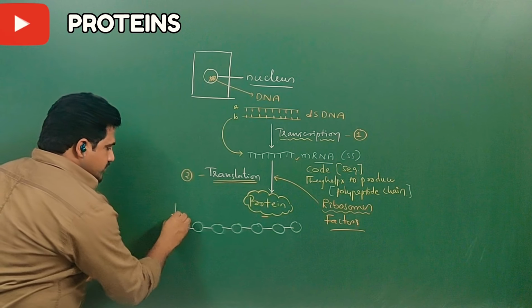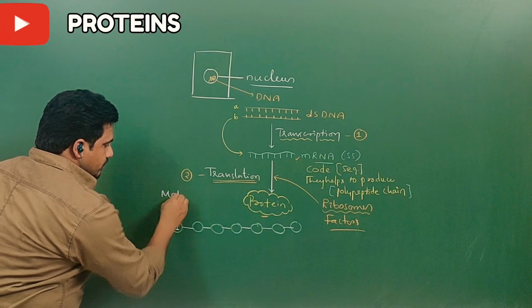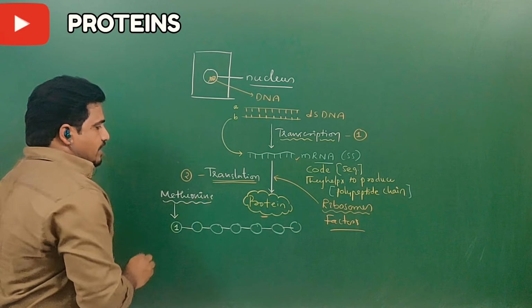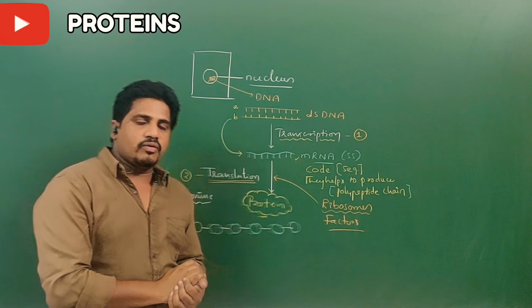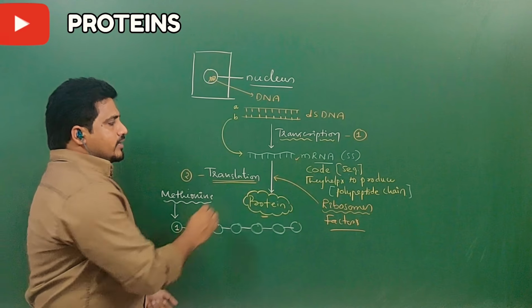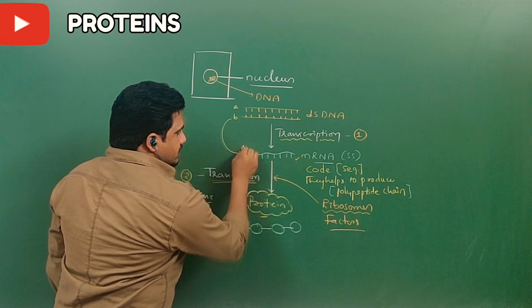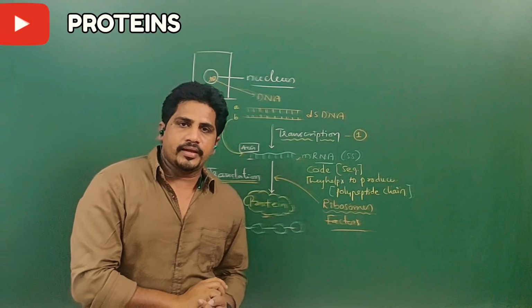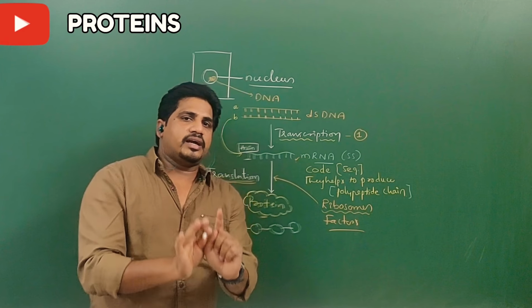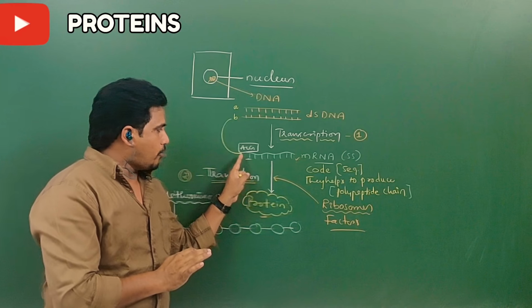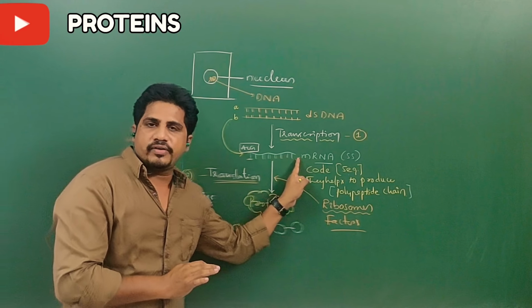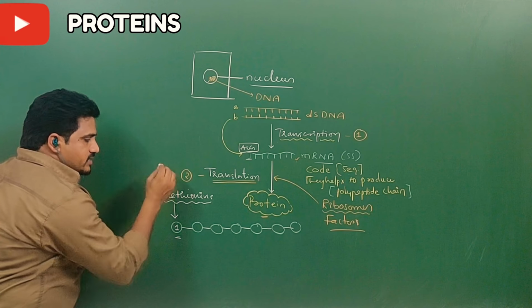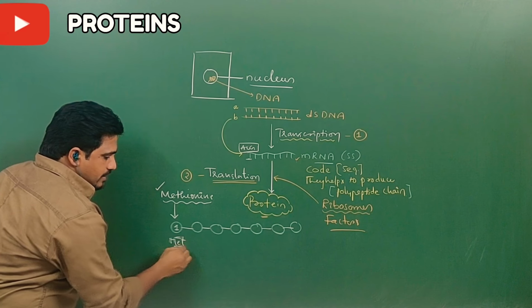Probably the very first amino acid is methionine. In any protein, the very first amino acid is methionine. What is the reason for that? You have to know that in the mRNA, the first code is AUG. Don't go into depth to understand the AUG and other codes. Just remember that in first year you got the point, that AUG is the first code of mRNA. Because of that AUG, in every protein the first amino acid is methionine. Simply the short form is MET.